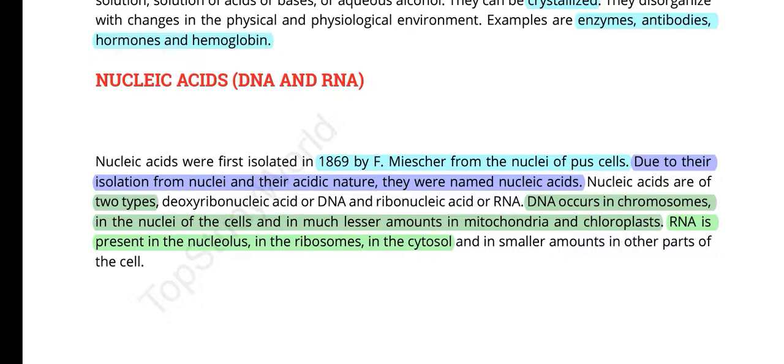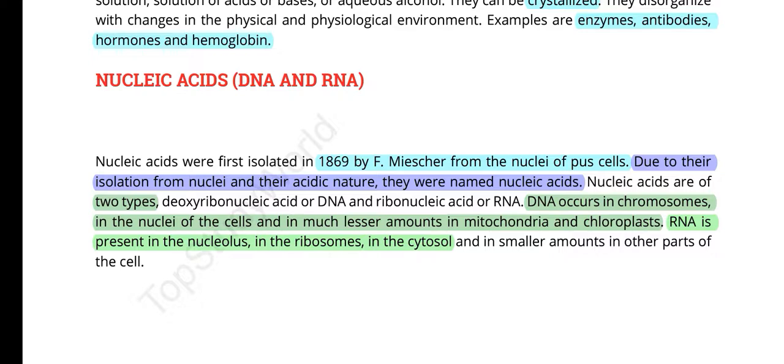It is a very frequently asked question: the location of the DNA and the RNA. DNA is mainly found in chromosomes, the nucleus, and in many organelles like mitochondria and chloroplast. If you forget which organelles contain DNA, you can remember which organelles are self-replicating.